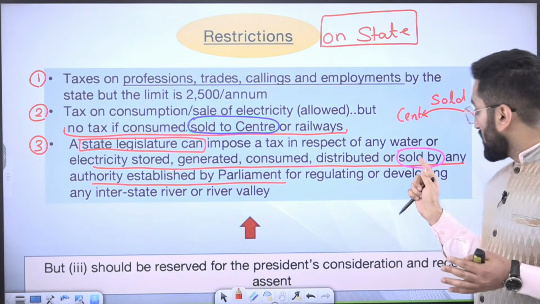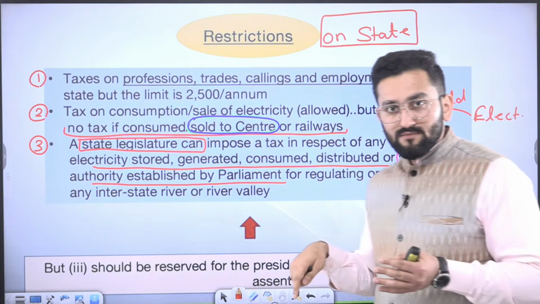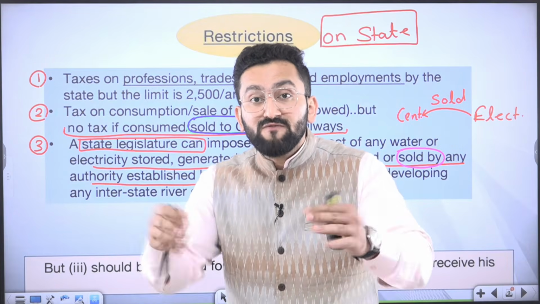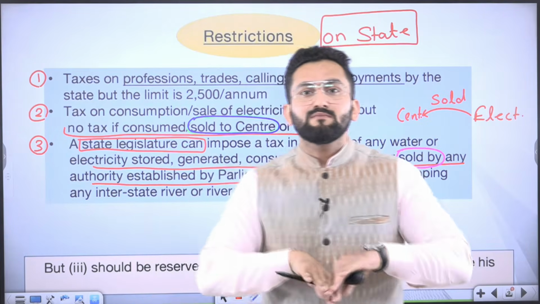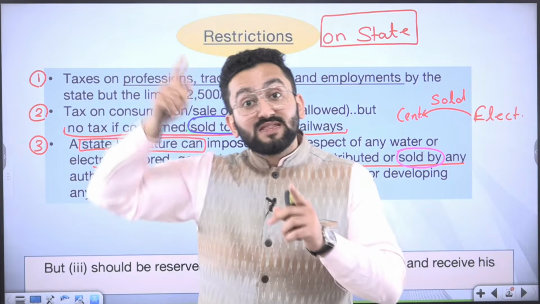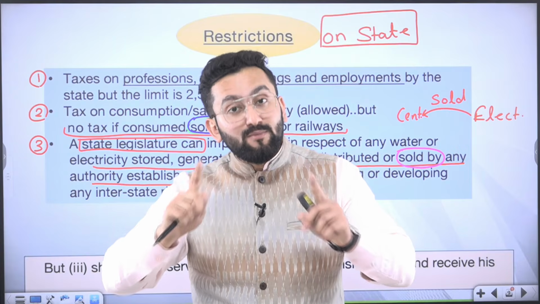So here the word is "sold by". Earlier it was "sold to". No tax can be imposed if the center is taking electricity. But if a central government body is selling electricity, then the state government can impose tax.